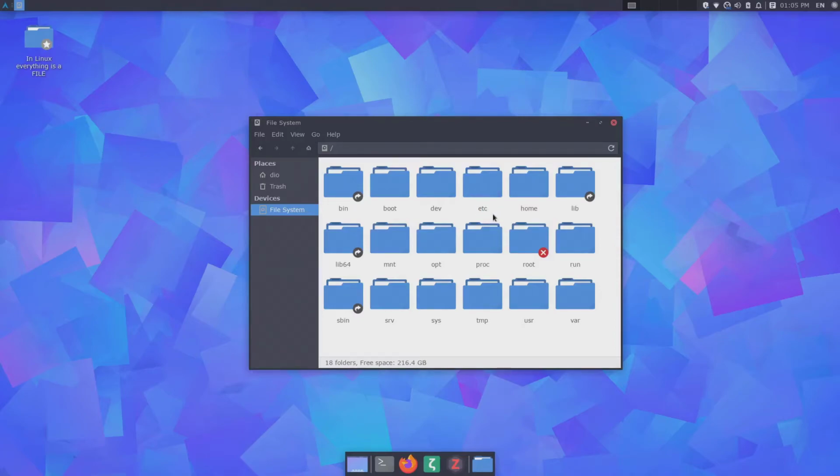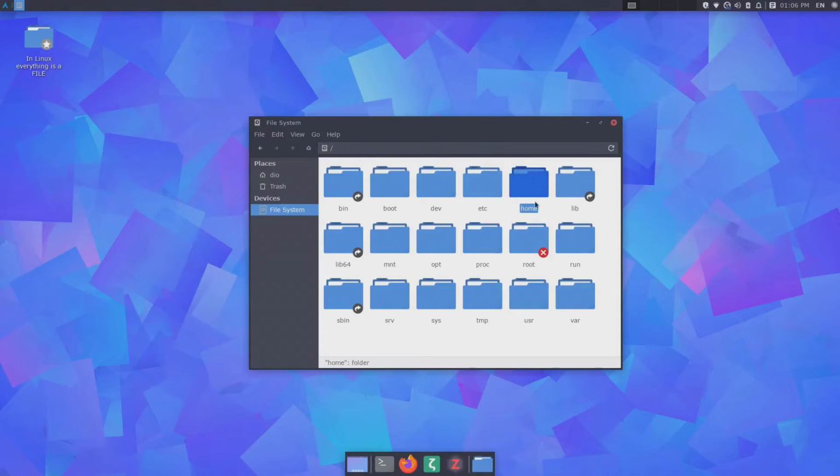For example, you can find the config file for the computer's name or the host name. You can change the host name if you want to do that by modifying the config file in the etc folder. You can find config files about, for example, mirror links. You can modify that specific config file. So basically in etc, you can find specific config files about programs or system wide. If you want to configure your system, the configuration files 90% of the time can be found here.